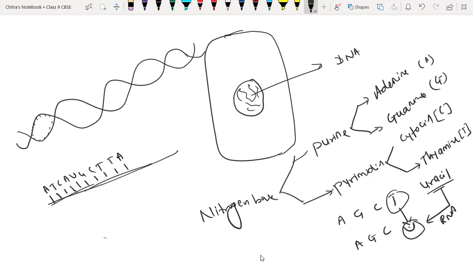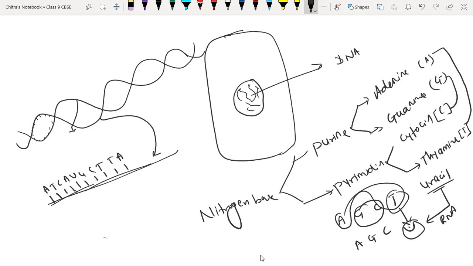Adenine is always going to form the bond with thymine, and guanine is going to form a hydrogen bond with cytosine. So A binds with T, and C and G bind together by hydrogen bonds. This is one helix, and this is another helix. A helix is nothing but a strand.